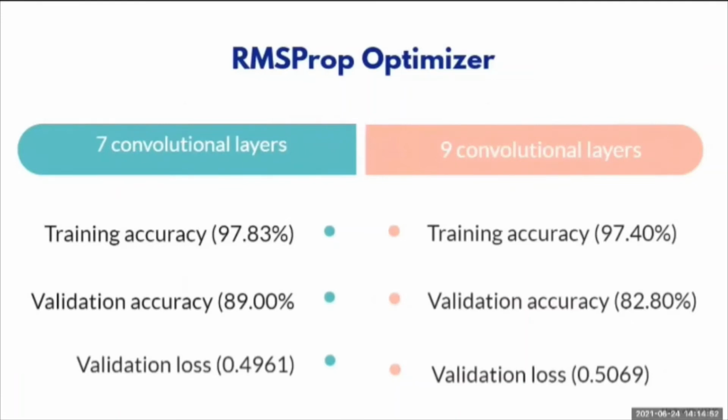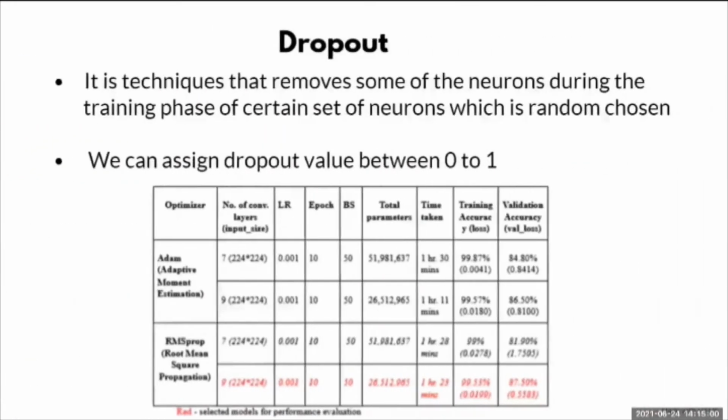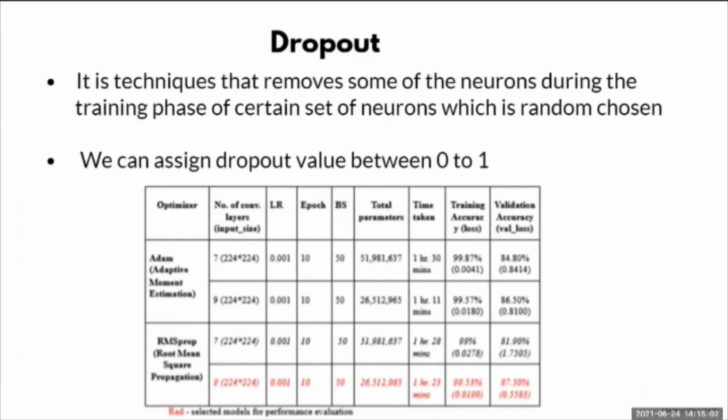The models with acceptable loss and high validation accuracy were further improved to minimize the loss by adding a dropout layer and also by using callbacks. Dropout is a technique that removes some of the neurons during the training phase, from a certain set of neurons which is randomly chosen. The models were added with two dropout layers, one between the fully connected layers and the other before the output layer.